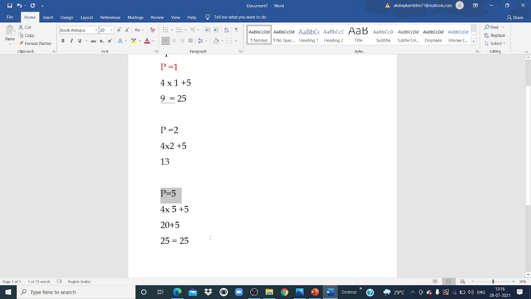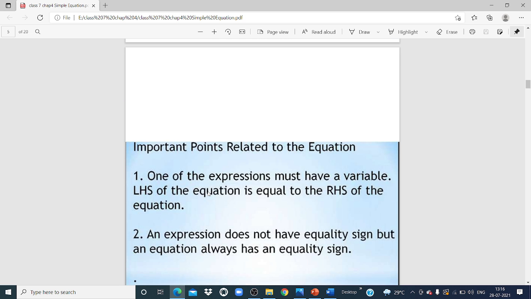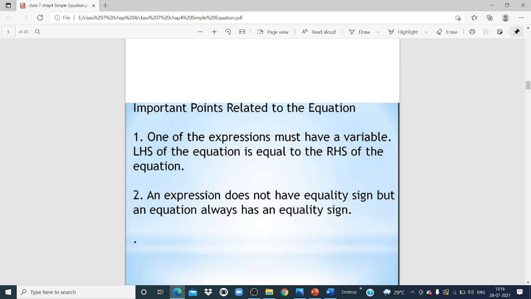So what is the solution of this equation? The solution of this equation is p is equal to 5. Understood, my dear students? Okay. So shall we move to the next? Alright. So the next is the important points that we have related to the equation.